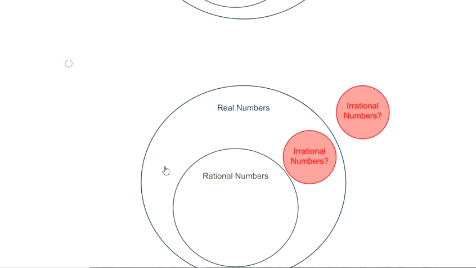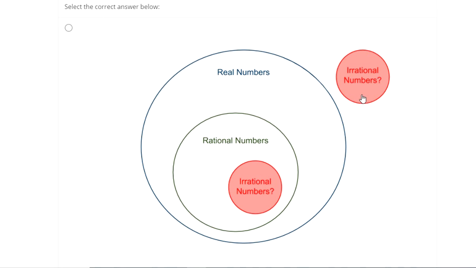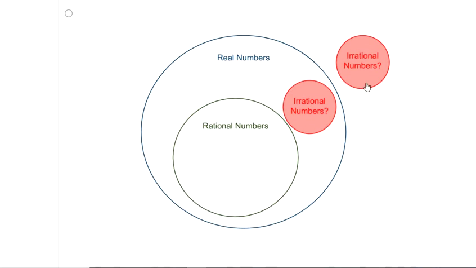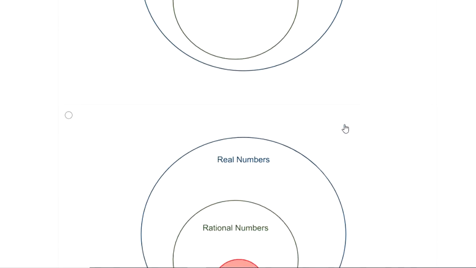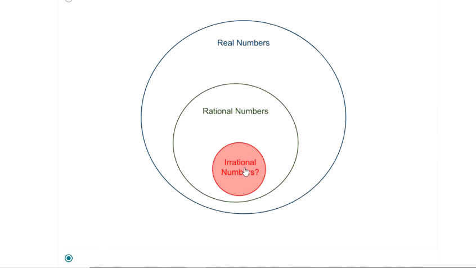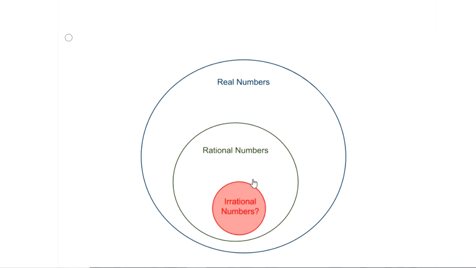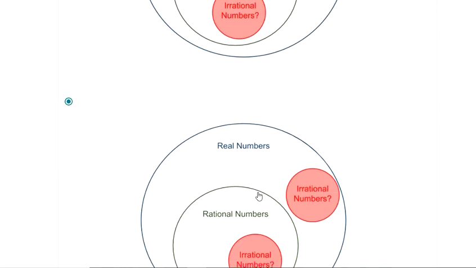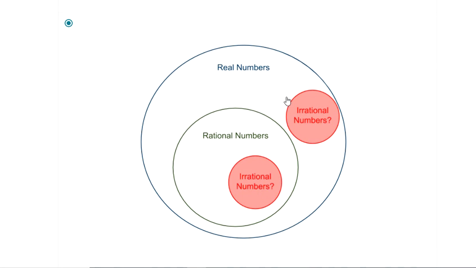Right, so out of those four, we're not choosing this one because all irrational numbers we're told are real numbers, so it should be inside this circle. This red circle should be inside the real number circle. This one's invalid for the same reason. This one is getting closer. Irrational numbers, according to the statements, could be rational numbers, because that would still be inside the circle of real numbers. This is the correct statement that we want because this has both of them involved.